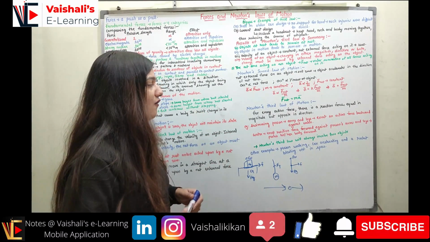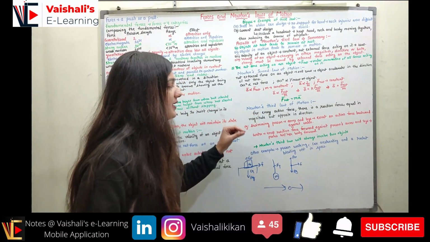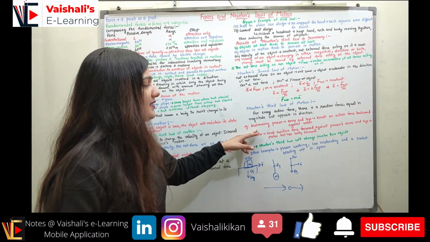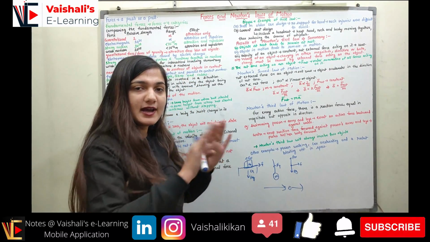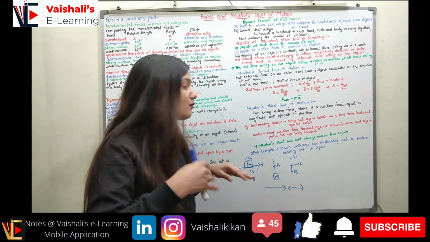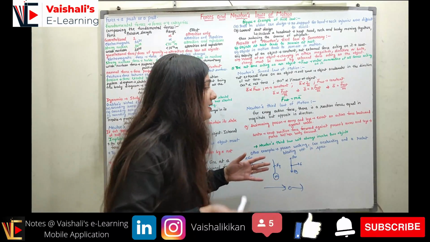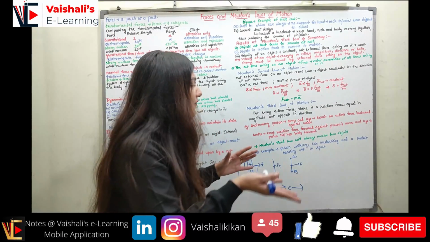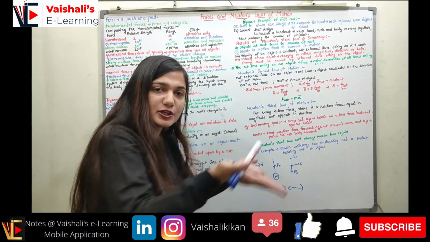Now coming to Newton's third law of motion. According to Newton's third law of motion, for every action force there is a reaction force which is equal in magnitude but opposite in direction. For example, if I have a swimming person, the swimmer will be exerting an action force backward against the water with his arms and legs. We are making our arms and legs exert a backward force on the water, and this water will exert the reaction force in the forward direction, and that is how the person's arms and legs move forward, and his body or full person is pushed in the forward direction. This is how a person swims. If you are pushing the water backward, water is pushing you forward, right?